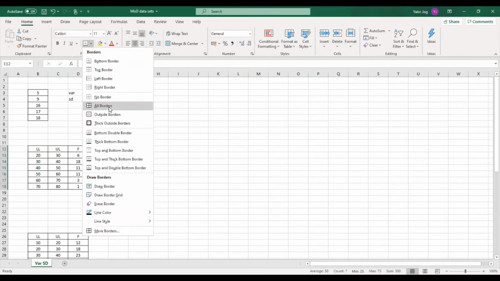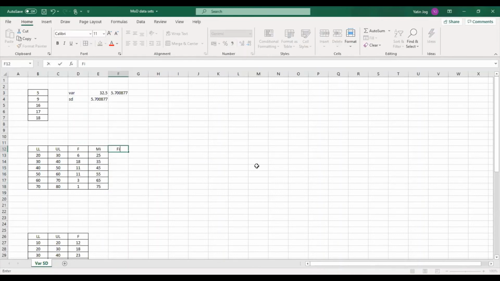Now the next thing is I have to calculate FIMI to calculate the mean value. FIMI is nothing but frequency multiplied by class midpoint. Again, copy, select all the other cells where you want to paste the formula, and Control V, paste, autofill option. So this is how you can calculate FIMI. Now I want the summation of FIMI, which is the numerator for calculation of mean. So I'll select all these values. So this is my summation of FIMI, which is my numerator for mean.